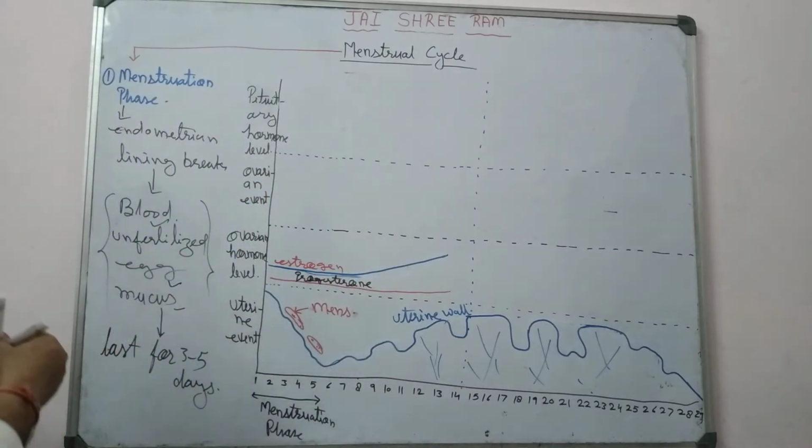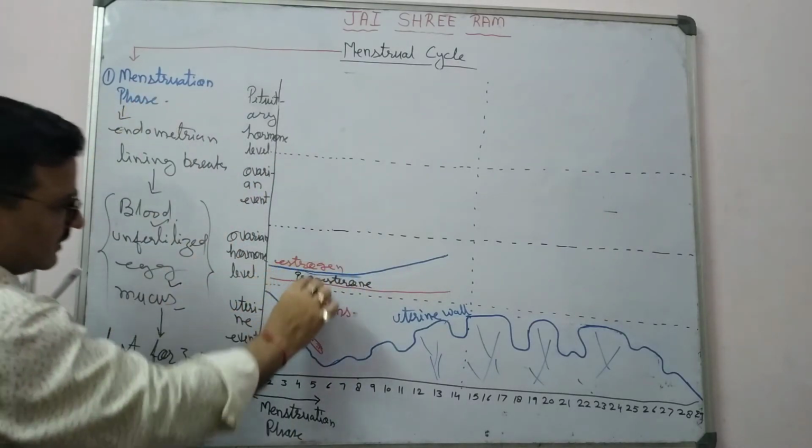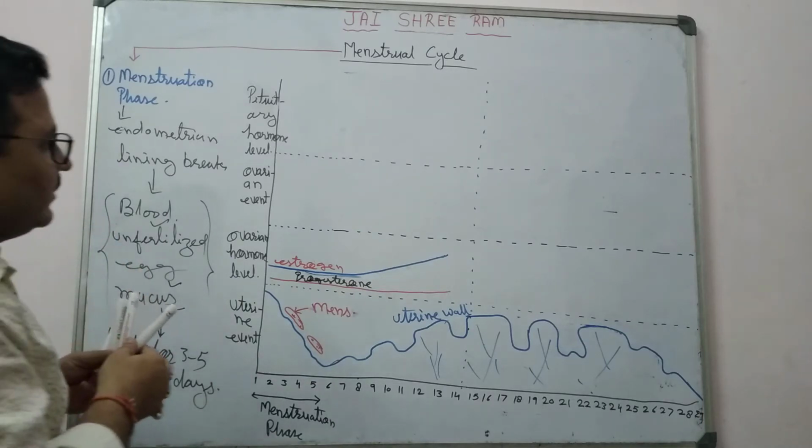Estrogen and progesterone at the menstrual phase are at a low level, right?